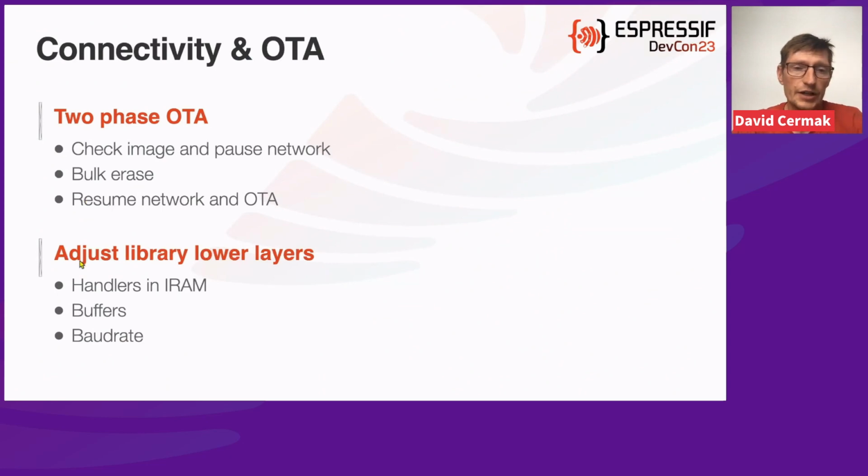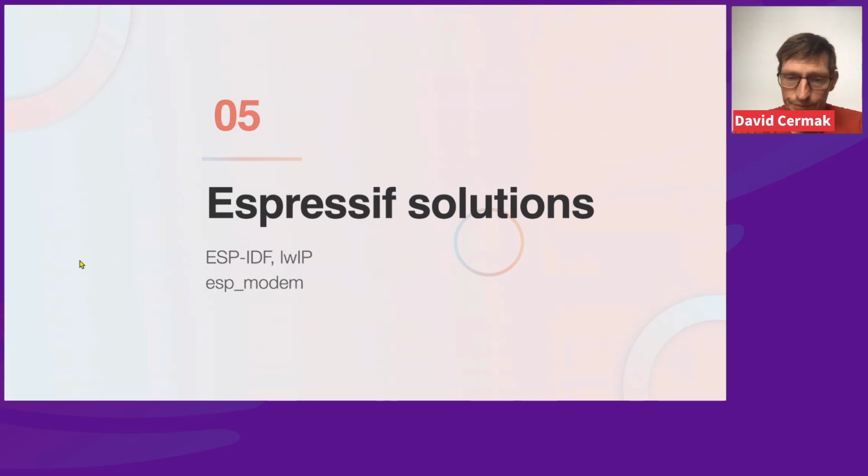Some other ideas or options that we can do: we can adjust some lower layers of libraries, put handlers into IRAM, extend buffer sizes, or adjust baud rates. And this is probably all from the generic part of my presentation. And now let's go to Espressif solutions.